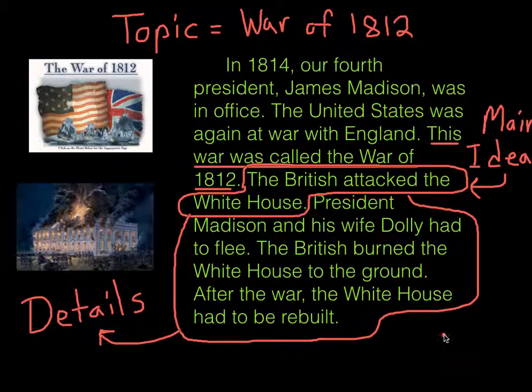So, to wrap things up, every passage will have a topic. It's what the author's writing about. Every topic has a main idea. The main idea is what the author wants you to know about that topic. And of course, the author will include lots of details that describe, that give examples of his main idea. In this case, the British attacked the White House, lots of details.